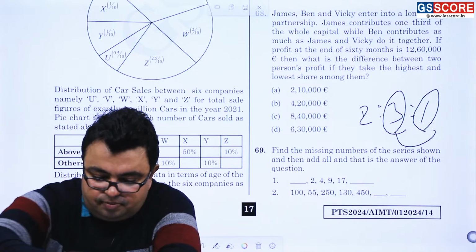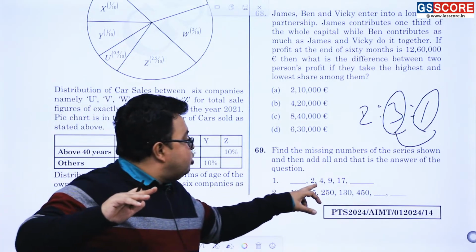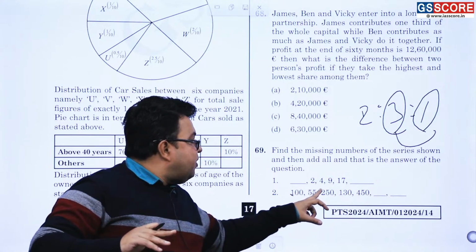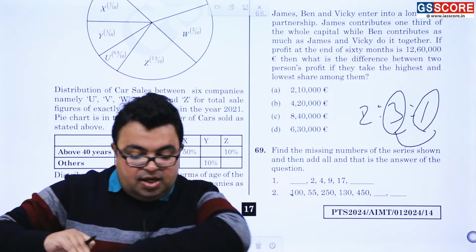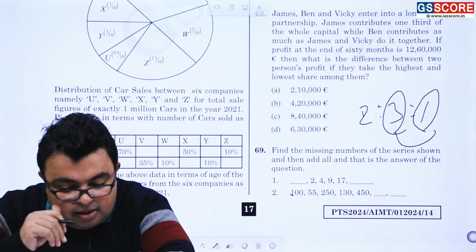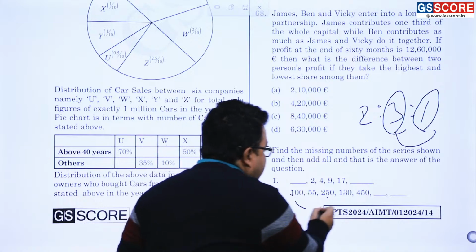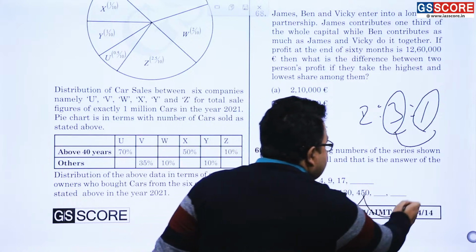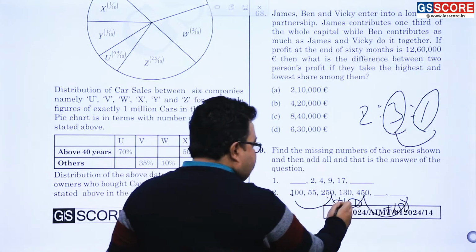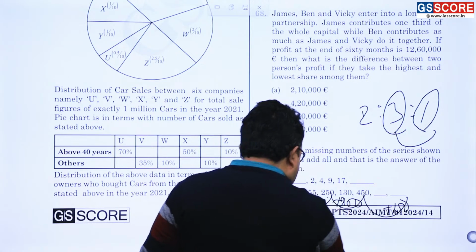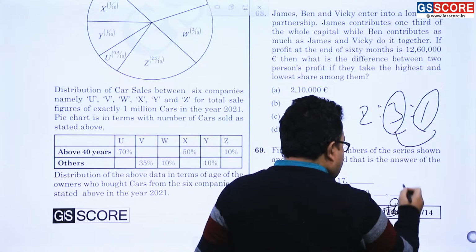69 number question. 69. What is the stuff? Dash, 2, 4, 9, 17. This is 100, 55, 250, 130, and then what is this? 450. Likewise, the thing is. So here you can understand that the thing goes on like what? 100 plus 250 was done. Am I correct? Then this plus 250 was done. Then this plus 250 will be done. I mean to say 150 will be done. Plus 150. This is plus 200 now. Okay. This is plus 150 now. This is plus 200. So this would be 250. So this would be 700.